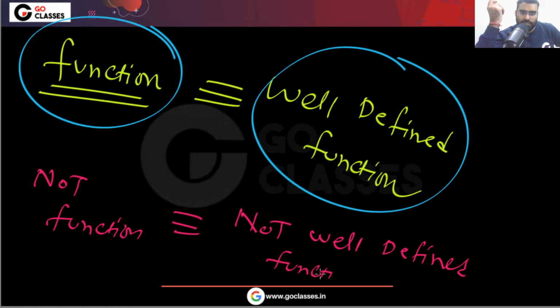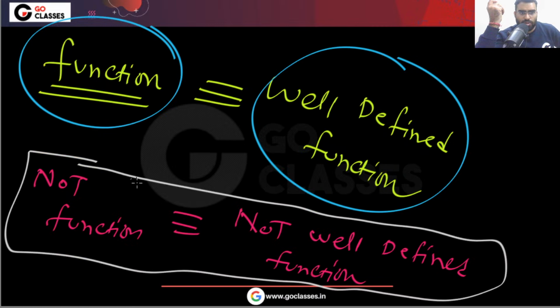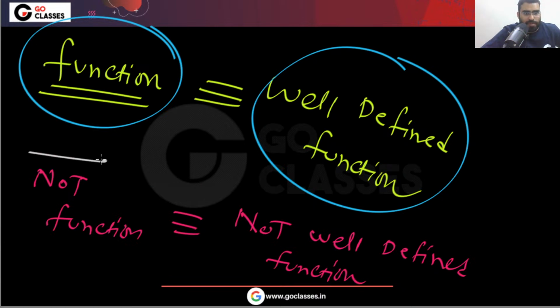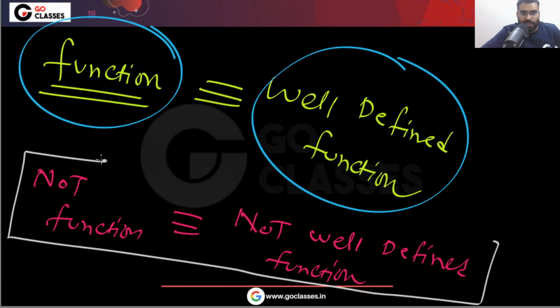Okay? Clear? Basically this terminology is used just to confuse. The question is asking whether it will be a function or not.